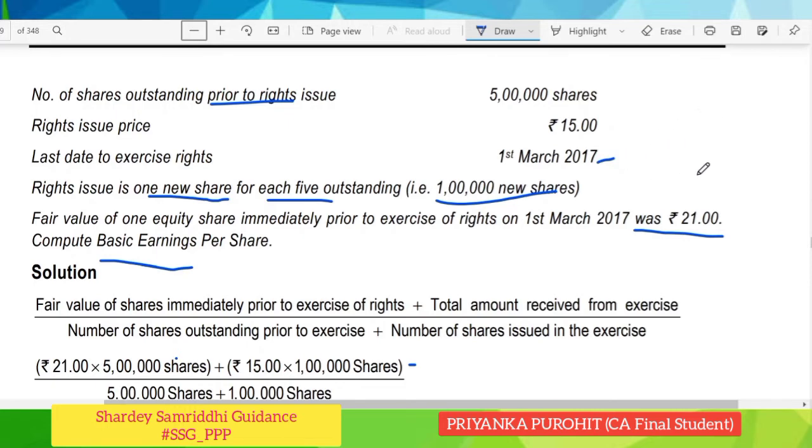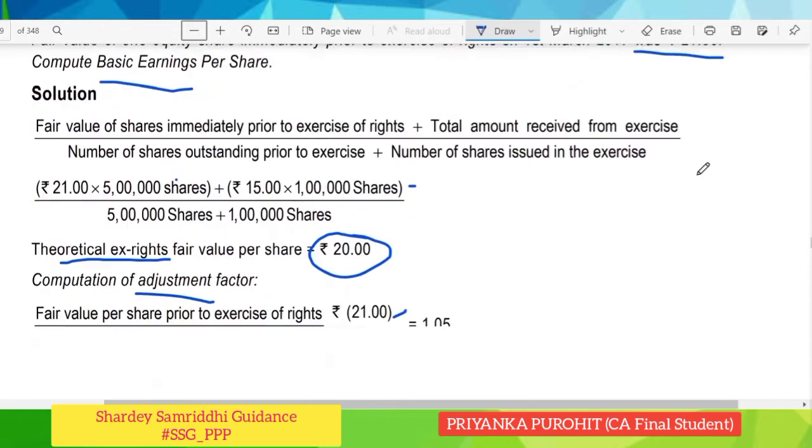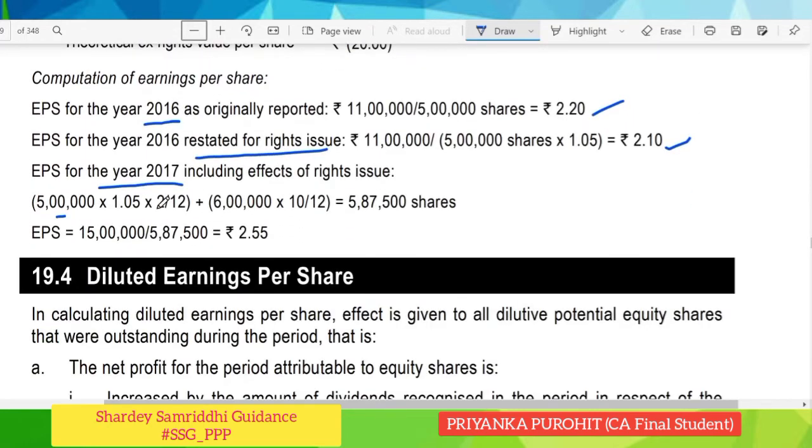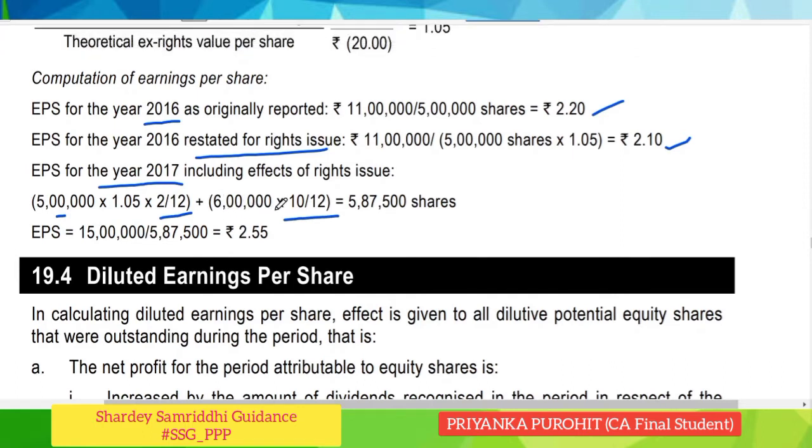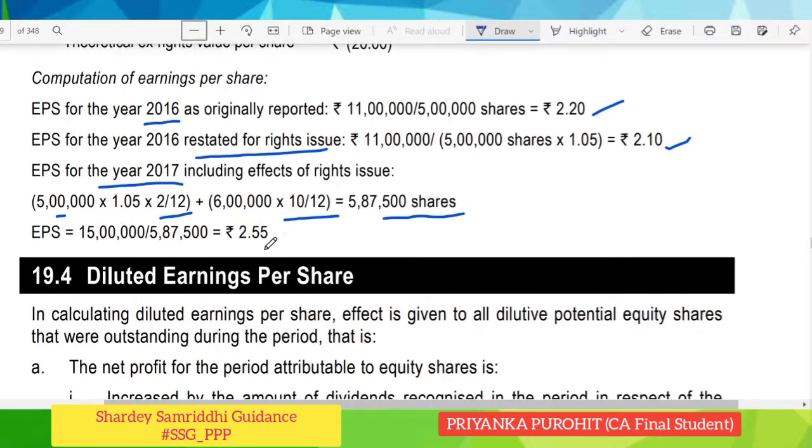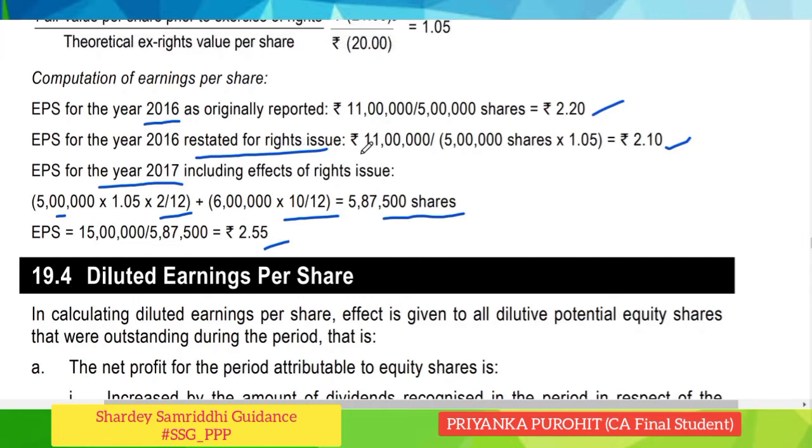So the rights issue was done on 1st of March, so only 2 months have passed, that is the Jan and Feb, and hence for 2 months 5 lakh will be the number of shares, and we have to multiply it with the adjustment factor, and then for the remaining 10 months the number of shares would be 6 lakhs. How 6 lakh? 5 lakh plus 1 lakh rights issue, thus making it 6 lakhs, and hence we calculate the weighted average number of shares, and now we will divide the net profit by this weighted average number of shares, which will give us the new EPS after the issue of rights shares.